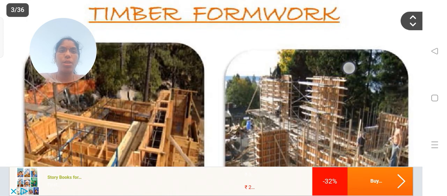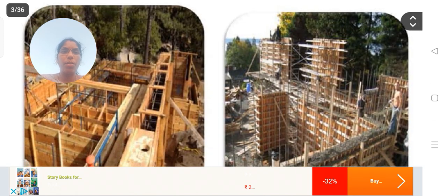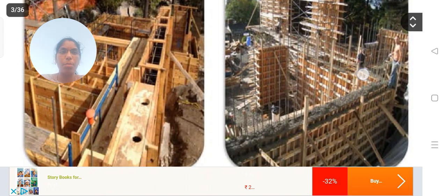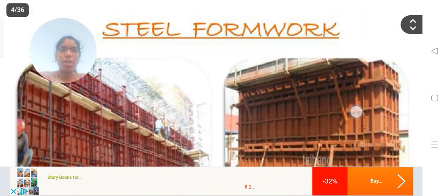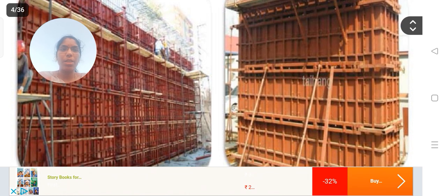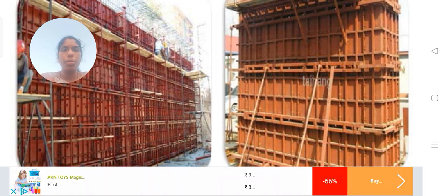The figure shows timber formwork. Here is one complete example we can consider. It is a steel formwork. Here metal plates are used for the construction. For special structures where quality of work must be higher, we go for steel formwork. In normal works, timber is used.